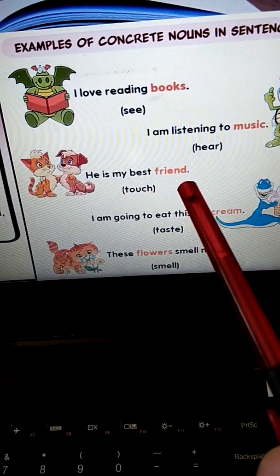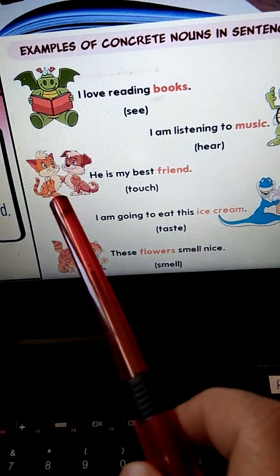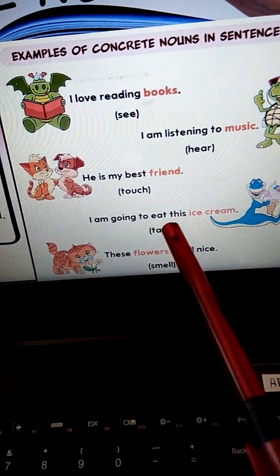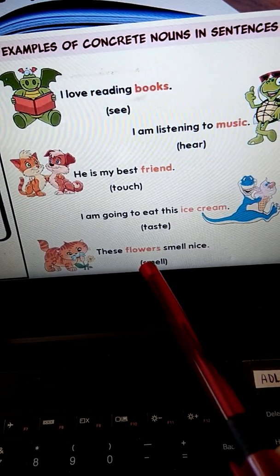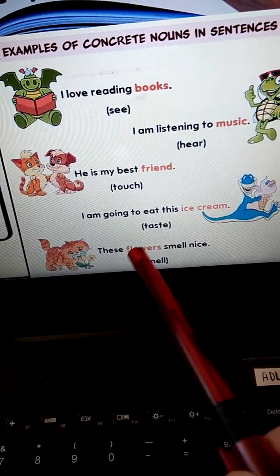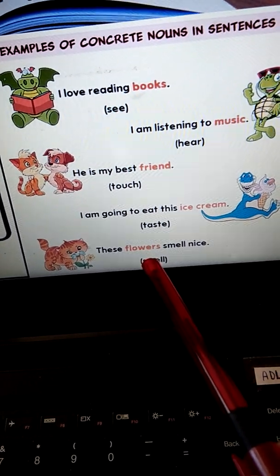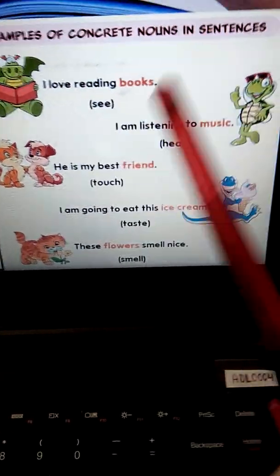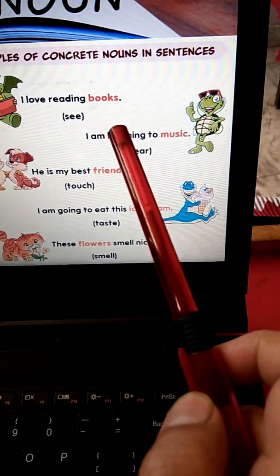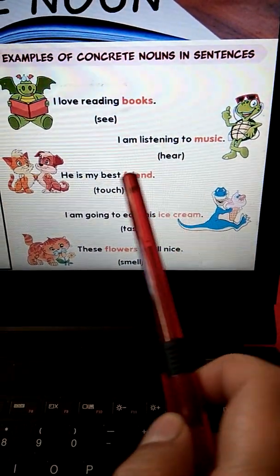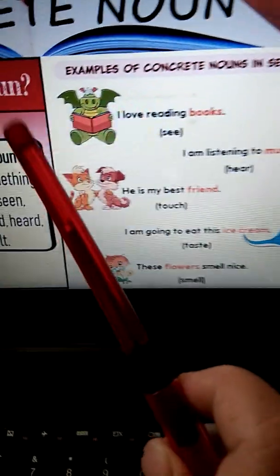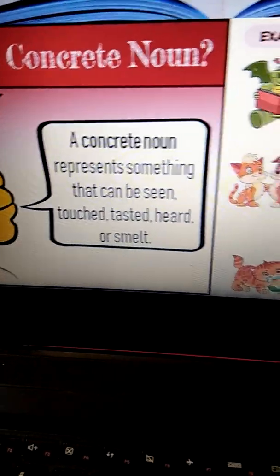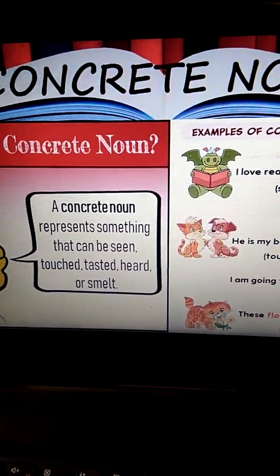He is my best friend. Touch. You can touch your friend. I am going to eat this ice cream. Taste. These flowers smell nice. So the sense of smelling. So examples of concrete nouns: you will see, hear, touch, taste, smell. So all the things which can be perceived by our 5 sense organs are called concrete nouns.